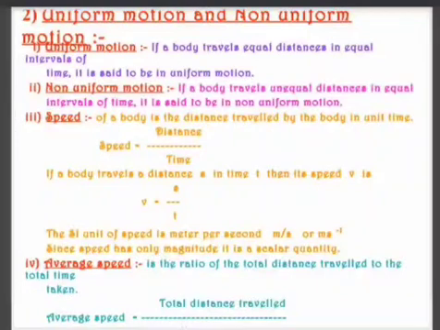Example, at 0, I was at 0. After 1 second, I moved say 7 meters. After 2 seconds, I was at 9. After 3, I was at 50. Can you guess the next one? The answer is no, you cannot guess, because I am going randomly.